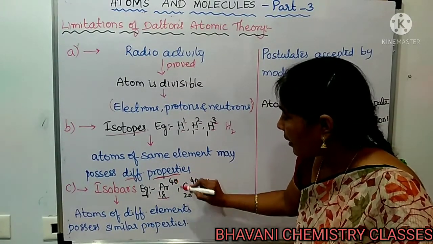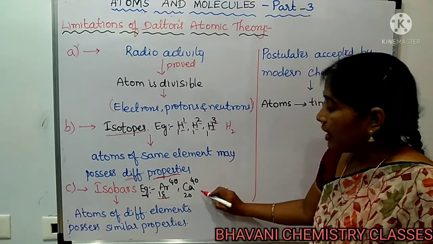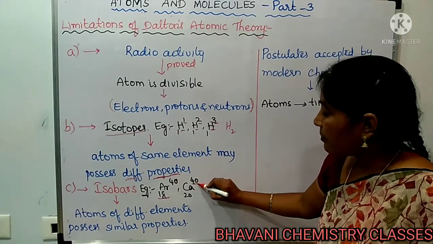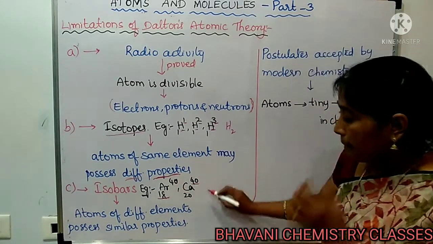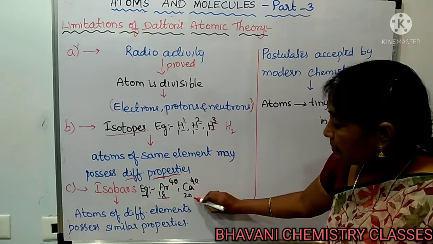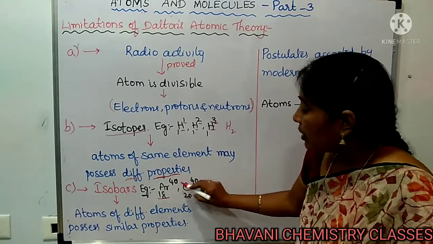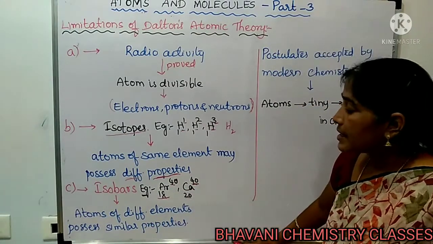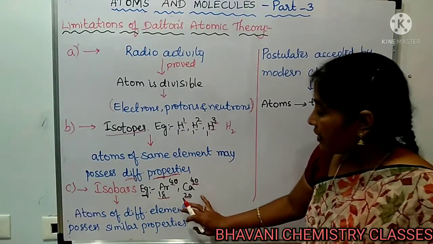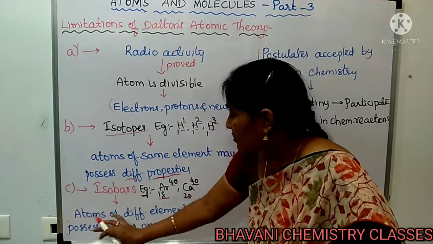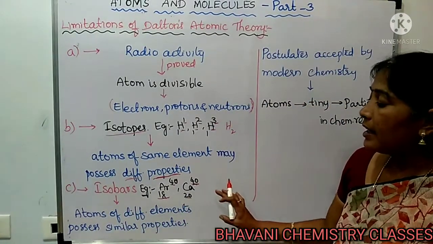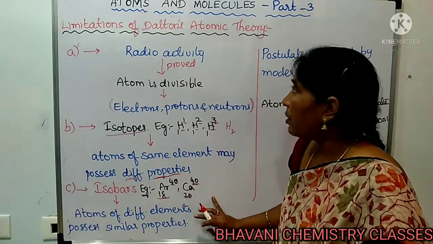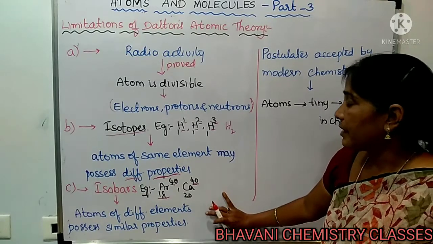And one more element, calcium, also has the same mass number 40 as argon, but calcium's atomic number differs. As the mass numbers are the same, these two show the same mass. With this, what is proved? That the atoms of different elements may not differ in all aspects. This is also one more limitation of Dalton's atomic theory.